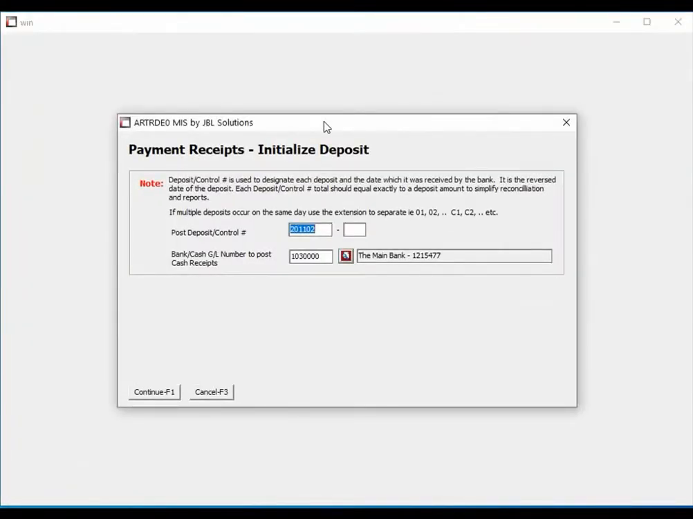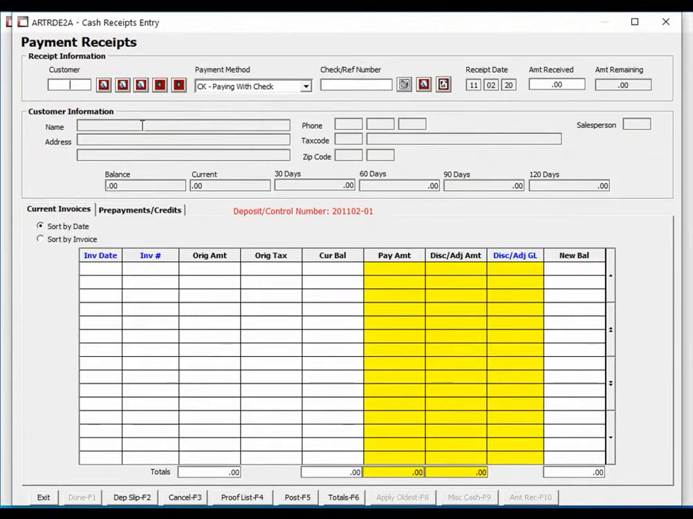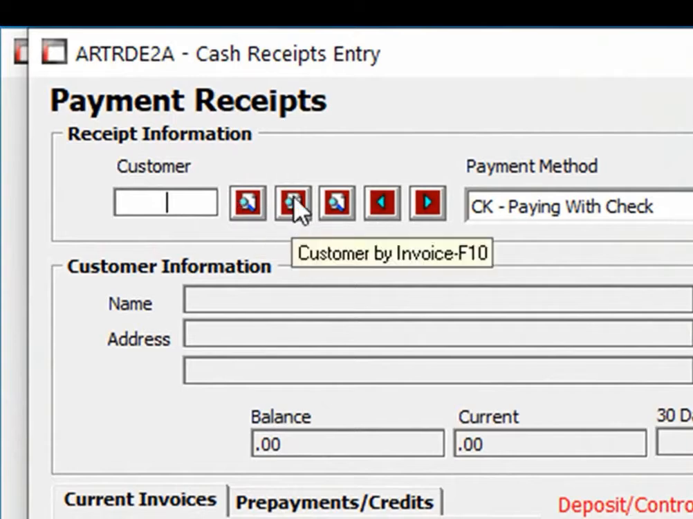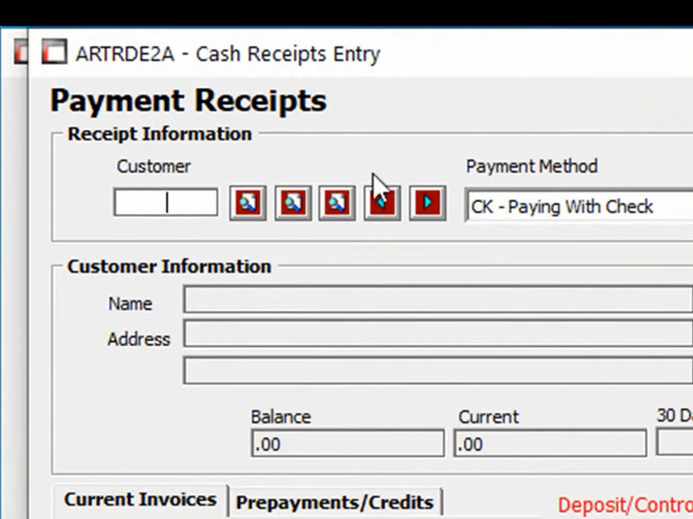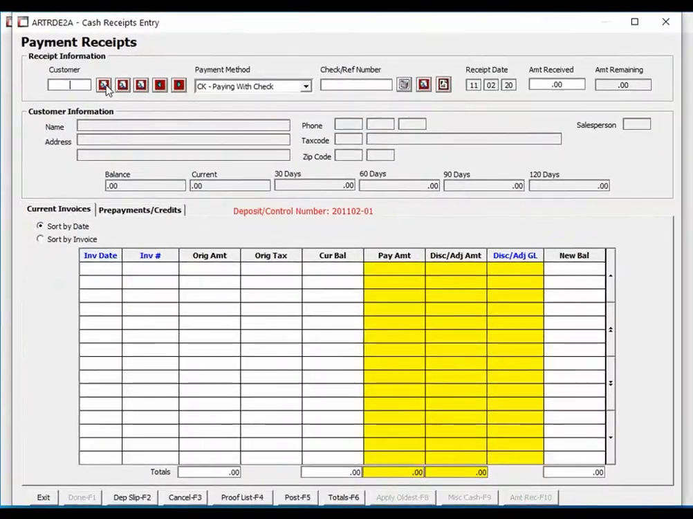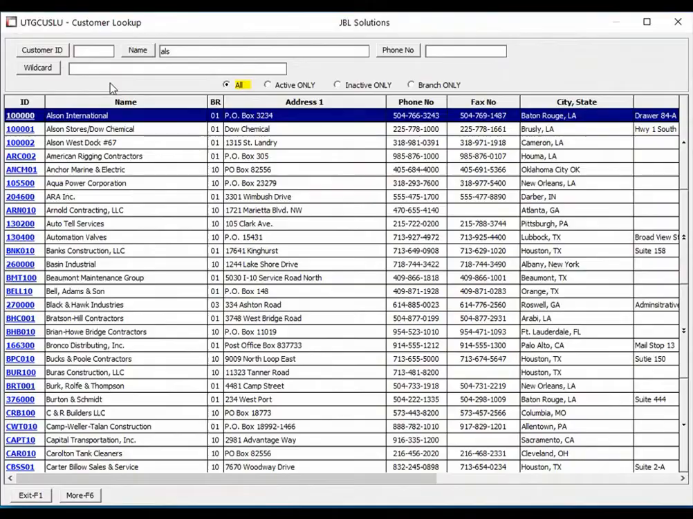We will go ahead and enter our deposit control number. And yes, we're starting a new one. We can find our customers by using our lookup function, or we can find a customer by entering an invoice number, or we can find a customer by a specific dollar amount of an open invoice that has not been paid. I'll use my standard lookup, and we'll key in and look for Allison International.